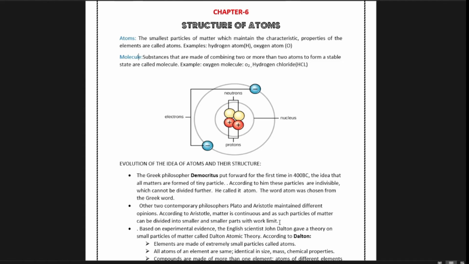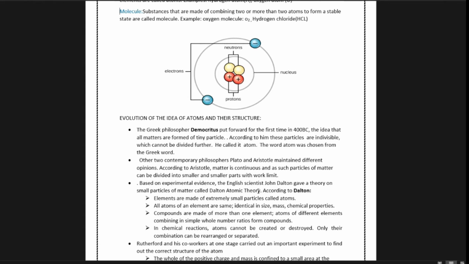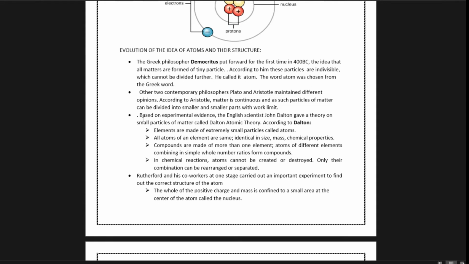But the idea of Aristotle was rejected, and Dalton's idea got acceptance. Based on experimental evidence, the English scientist John Dalton gave a theory on small particles of matter called Dalton's atomic theory. According to Dalton, elements are made of extremely small particles called atoms.